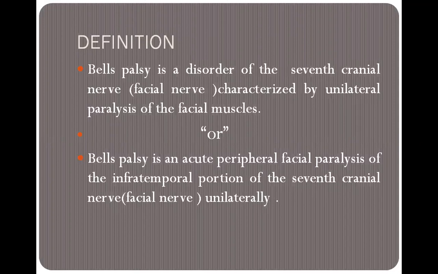Or another definition: Bell's palsy is an acute peripheral facial paralysis of the infratemporal portion of the seventh cranial nerve, unilaterally. When the person has acute peripheral facial paralysis, the peripheral area of the face is paralyzed, or the infratemporal portion of the seventh cranial nerve is damaged unilaterally, at that time the patient has the problem of Bell's palsy.